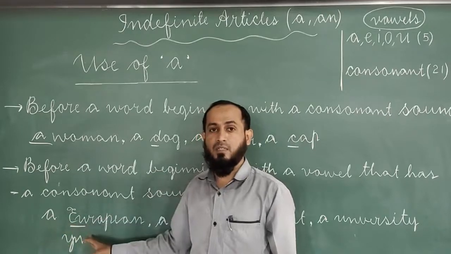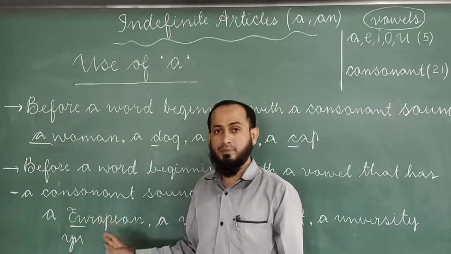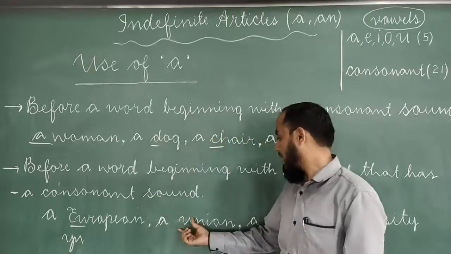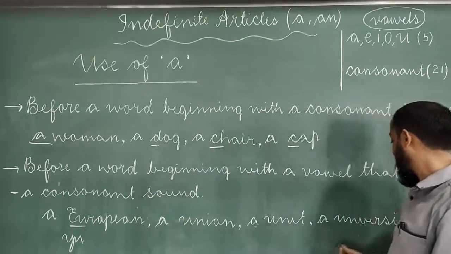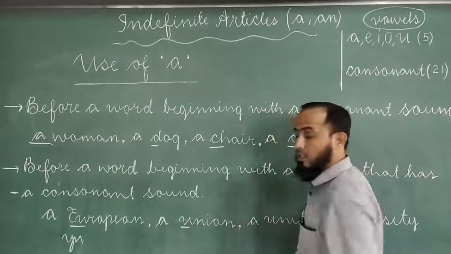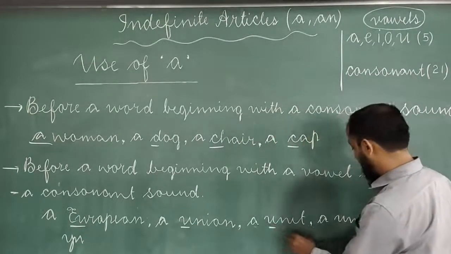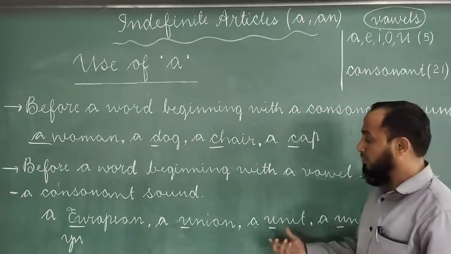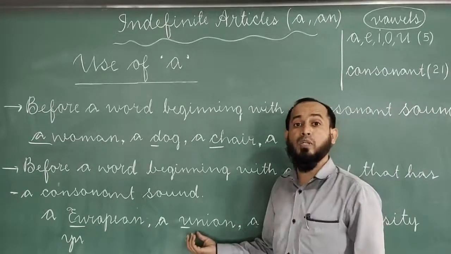A European, not an European. Then a union, a unit, a university. Here you, here also you, here also you. They give which sound? Consonant sound.